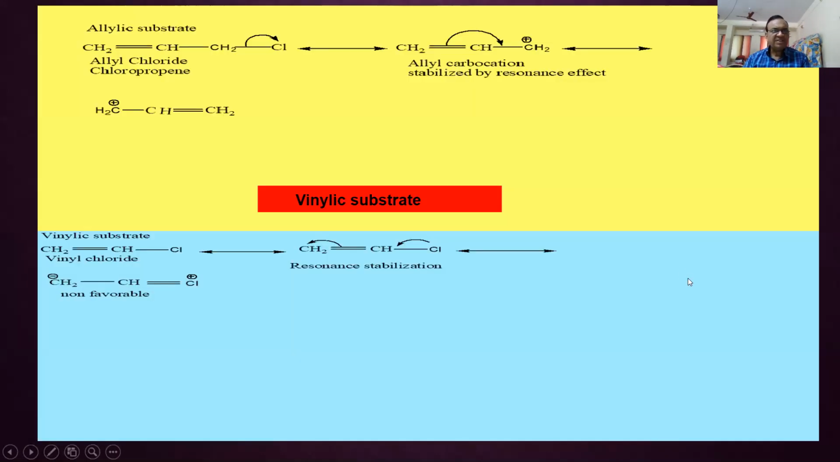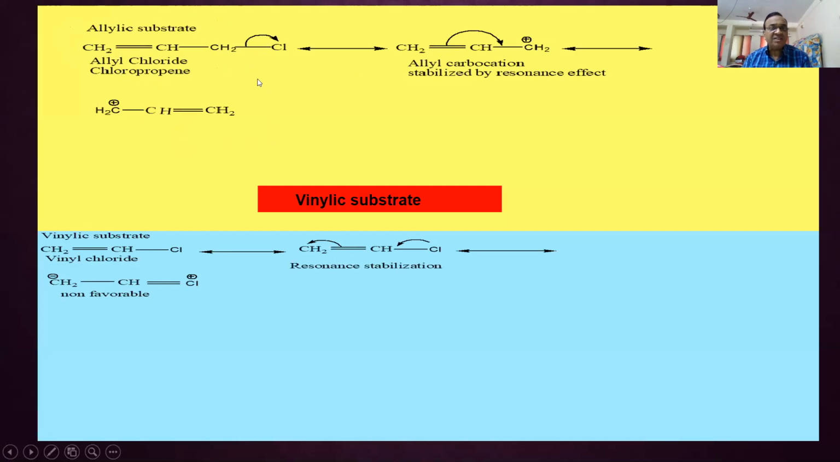Next is allyl chloride. See how the allyl group is. CH2=CH-CH2 is the allyl group. When it is attached to chlorine, it is allyl chloride. Its IUPAC name is chloropropene. It is also an example of a primary alkyl halide because Cl is attached to CH2. The expected thing is that it should undergo SN2, but the real fact is that it is undergoing SN1.